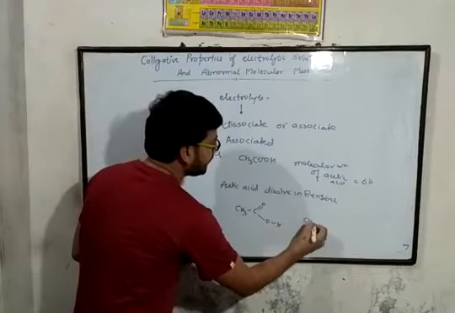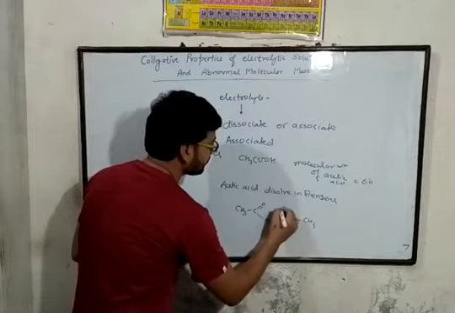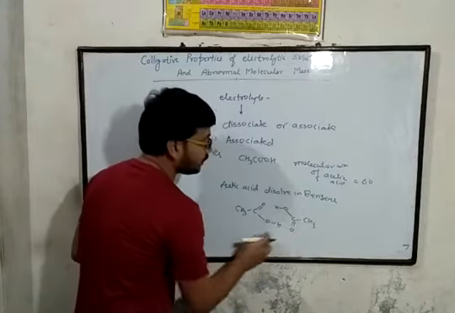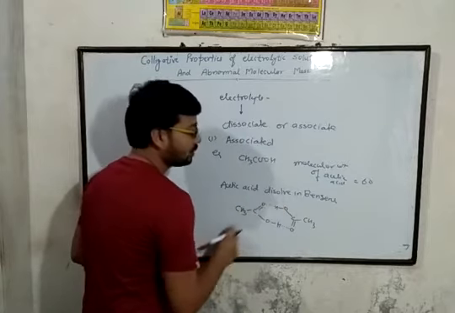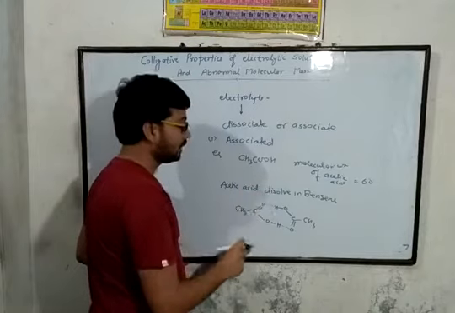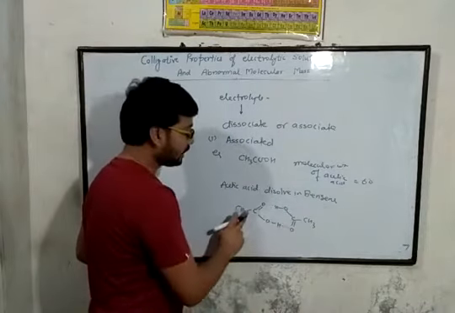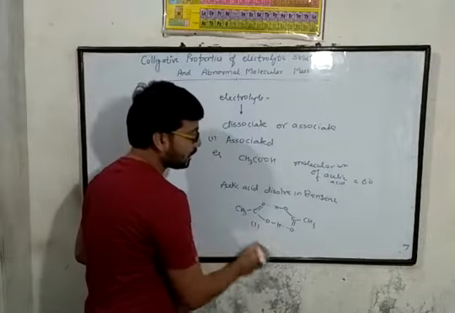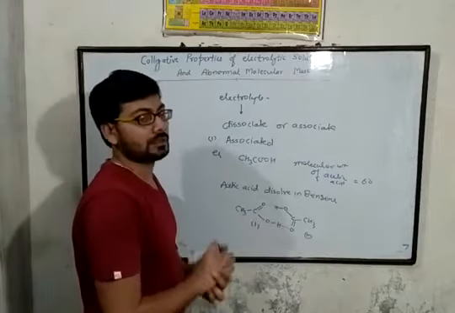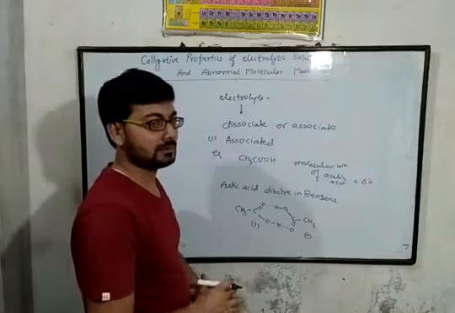Now the second molecule of acetic acid: there is a hydrogen bond between hydrogen and oxygen. So here only one molecule is present in the solution, but when acetic acid is dissolved in benzene, the first molecule and the second molecule combine with each other and associate.